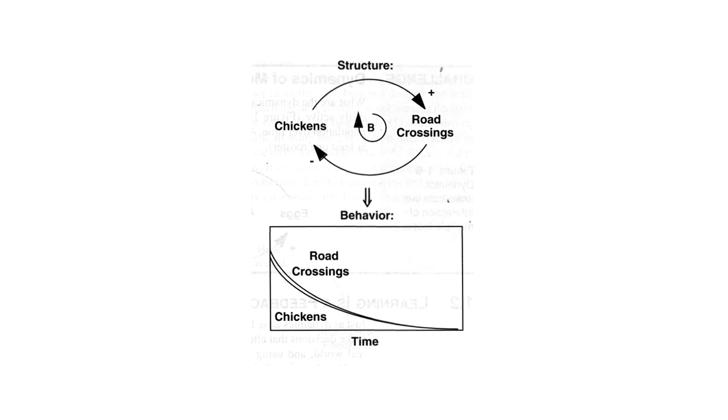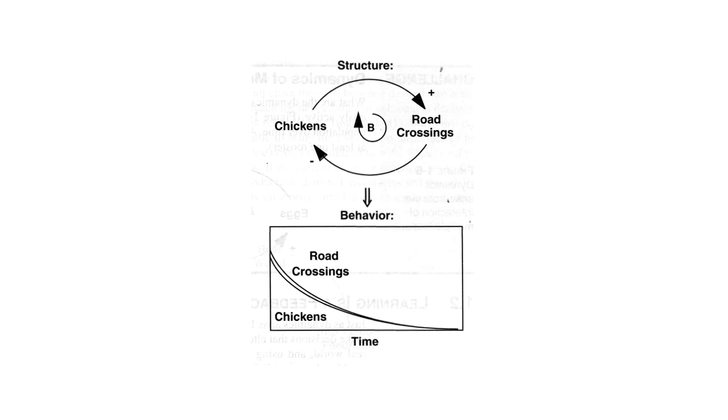Now, chickens, while they may have some intentionality in crossing the road, are not necessarily very good at it. And so as chicken road crossings go up, in fact, the number of chickens goes down.